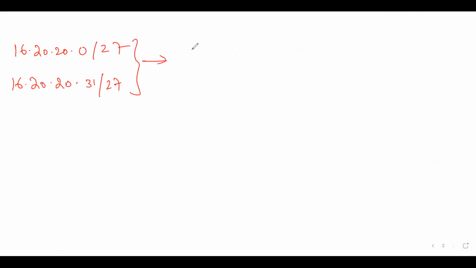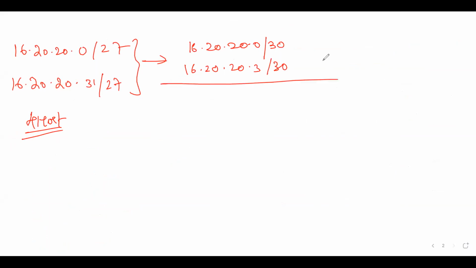So I added 3 bits. 16.20.20.0, because my requirement is of only 4 hosts now. So /30 till 16.20.20.3, because we have a total of 0 to 3, that is 4 hosts. Now this becomes my subnet 0.